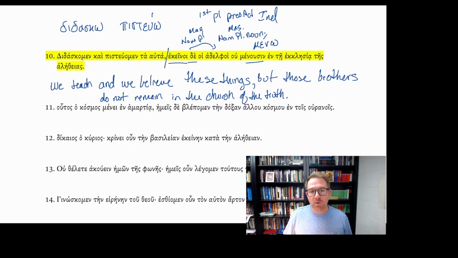So this is a good example where we have lots of these pronouns, right? We have the demonstrative pronoun, these things, ta auta, used in the accusative. So it's a substantival use of these pronouns. It's replacing a noun. It's what we teach and believe. We also have a kind of attributive use of the pronoun, or it's in the predicate position, but it's functioning almost like an adjective. Which brothers are we talking about? We're talking about those brothers. So these two different types of pronouns